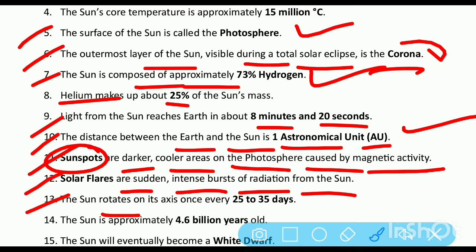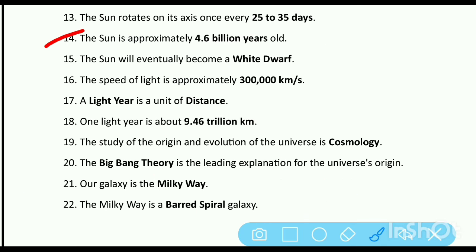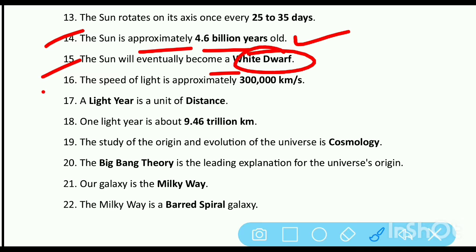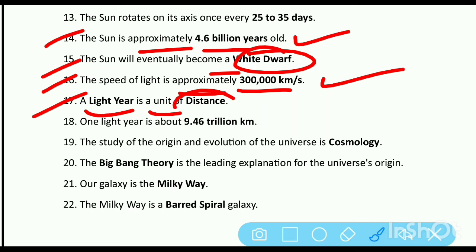The sun rotates on its axis once every 25 to 35 days. The sun is approximately 4.6 billion years old. The sun will eventually become a white dwarf. The speed of light is approximately 300,000 km per second. A light year is the unit of distance. 1 light year is about 9.46 trillion km.